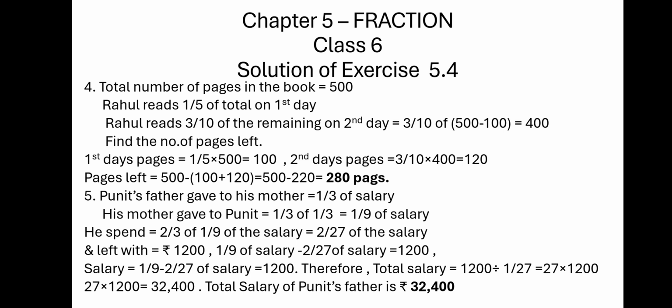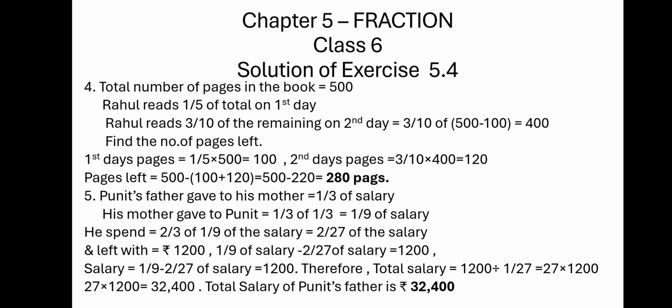Fourth question. Total number of pages in the book is 500. Rahul reads 1/5 of the total on the first day, and he reads 3/10 of the remaining on the second day. So 3/10 of 500 minus 100, because 1/5 of 500 is 100, and therefore 500 minus 100, that is 400 remaining pages. So find the number of pages left.